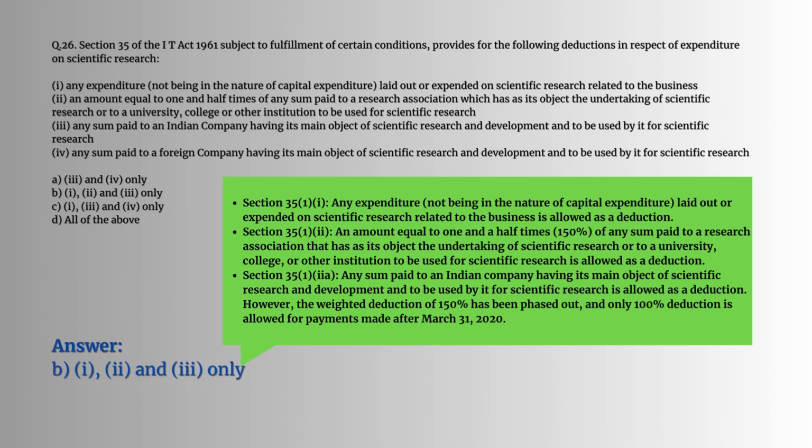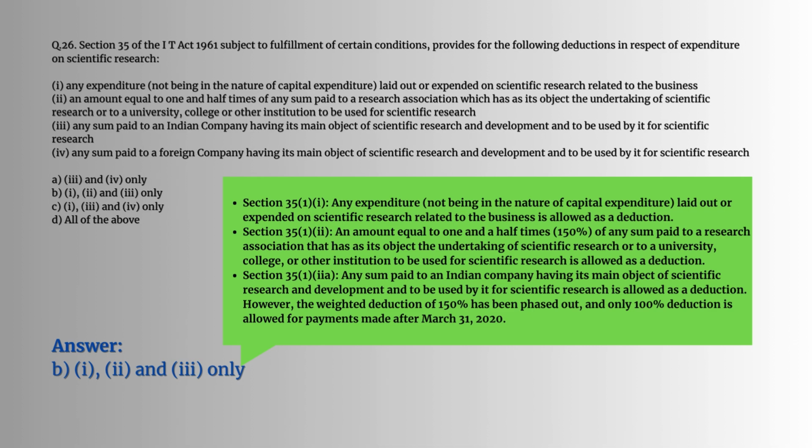Question number 26. Section 35 of the IT Act 1961, subject to fulfillment of certain conditions, provides for the following deduction in respect of expenditure on scientific research. So let's see what section 35 is. Section 35(1)(1). Any expenditure not being in the nature of capital expenditure laid out or expended on scientific research related to the business is allowed as a deduction. Section 35(1)(2).